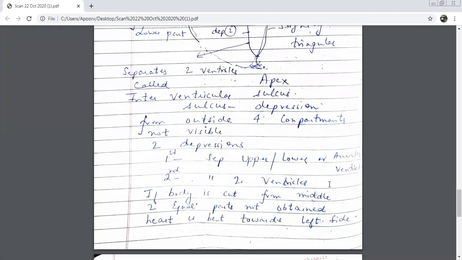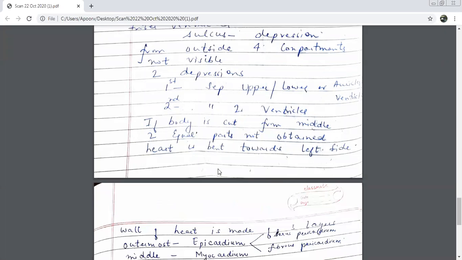Humans are considered to have bilateral symmetry, but if a human body is cut from the middle, 2 equal parts are not obtained from the heart. The reason is that your heart is bent towards which side? Left side.